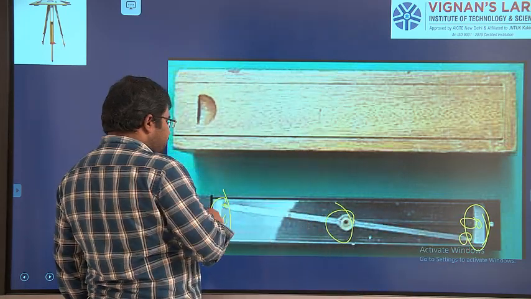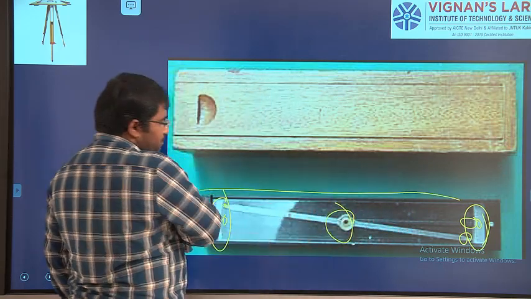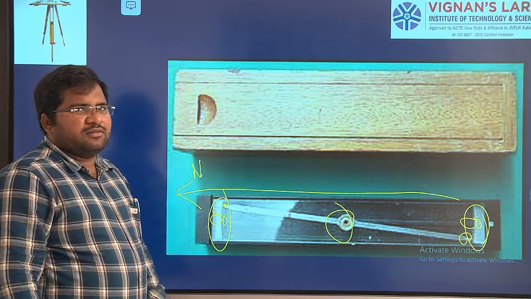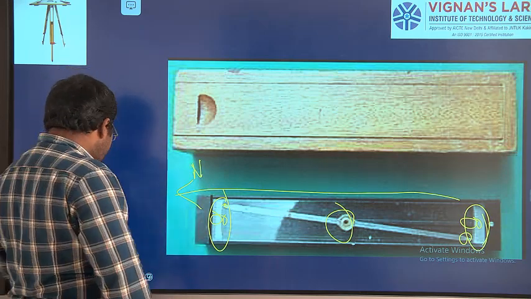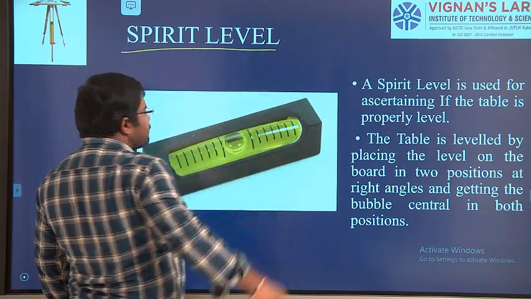Here is the center point of 0. Parallel to this we are going to draw the line that will show us the north direction. For locating this we have the trough compass. Next we will see the spirit level.